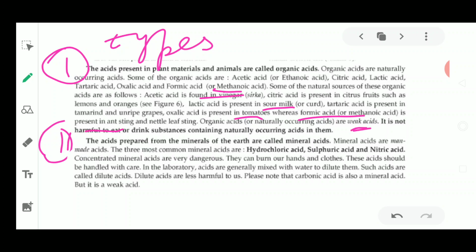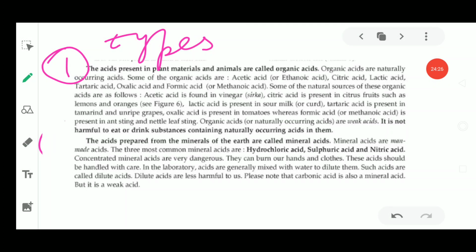So please remember, organic acids are always weak acids. They are not going to harm your body if you drink them, okay. That is why we drink orange juice and lemon juice. There is no harm in drinking all these, as they are very rich in vitamin C, okay.